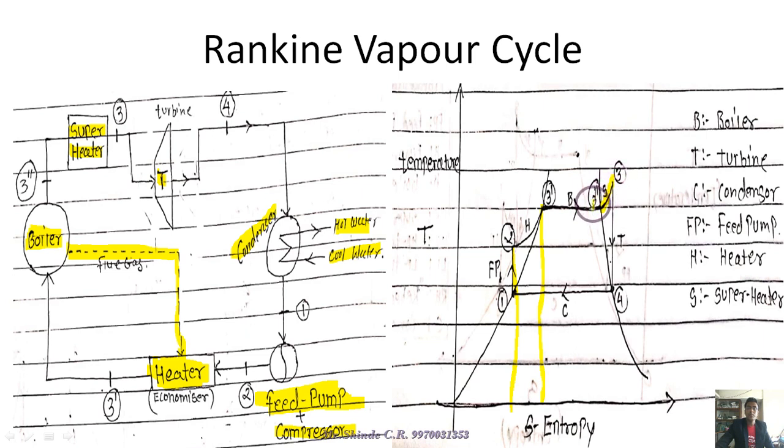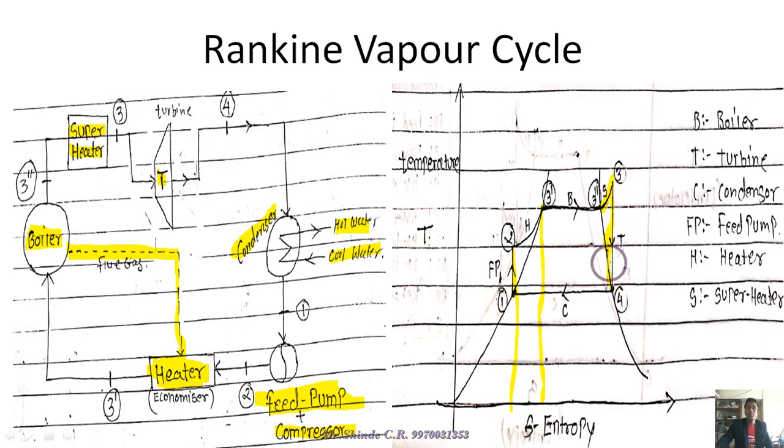Once the superheating is done, superheating is also increasing the entropy as well as the temperature, and that is giving a very large amount of advantages to this cycle, as well as the area can be increased by this superheater. Okay, so the superheater adds the heat as well as increases the temperature, and then at the turbine the high pressure slowly comes down up to 4, and the pressure decreasing is nothing but the temperature going on decreasing.